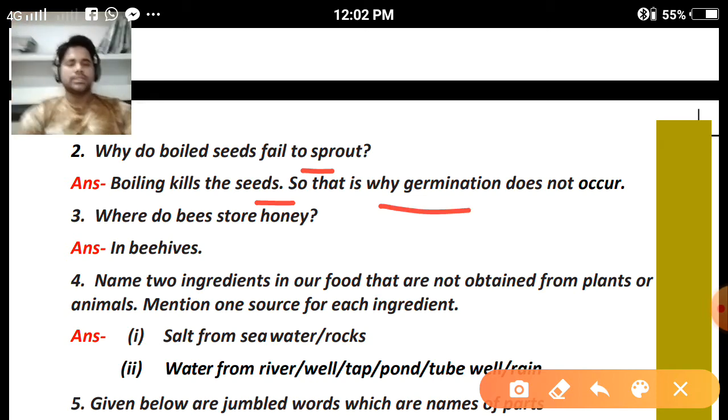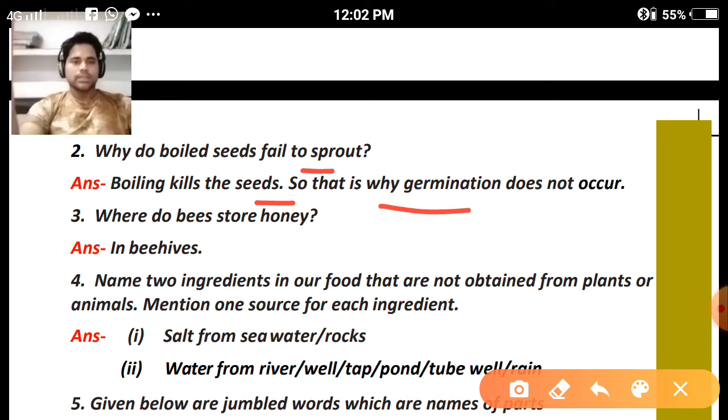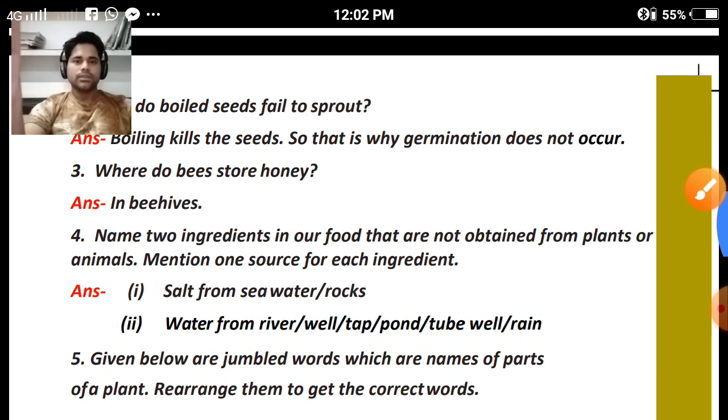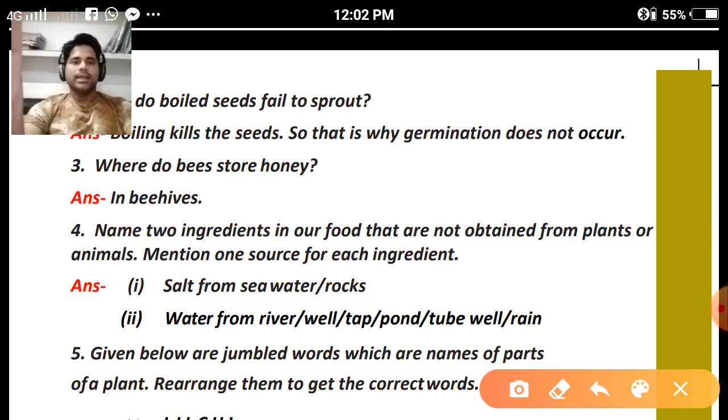For germination, a humid environment is required, and a certain amount of temperature, pressure and environmental conditions are required. But if we give too much temperature, the seeds can be destroyed. So that's why the germination process does not happen in boiled seeds, and they can be considered as destroyed seeds. Clear?